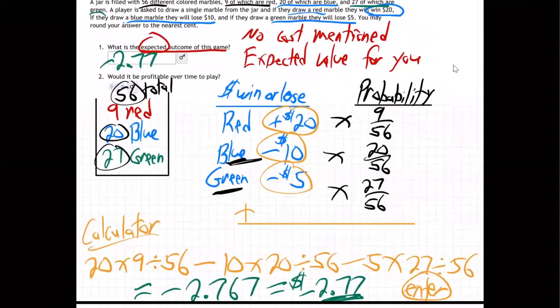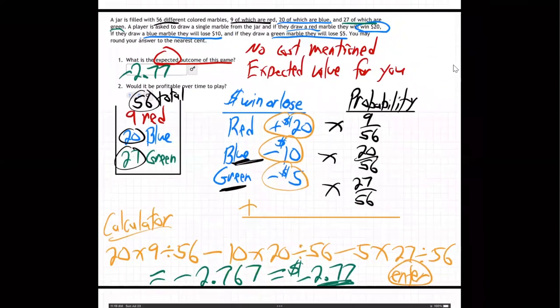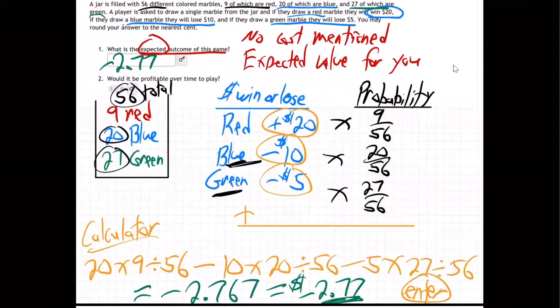That means, remember what expected value means. It's an average. It means on average, if you play this game lots and lots of times, you reach in there, get a marble, win money, lose money, whatever, you just play it again and again, the average amount is you're going to be negative. You're going to lose $2.77 per play on average, right? You're not going to lose $2.77 on any one turn. You're either going to make 20, lose 10, or lose 5. But if you play it lots and lots of times, the average, that's what's expected.